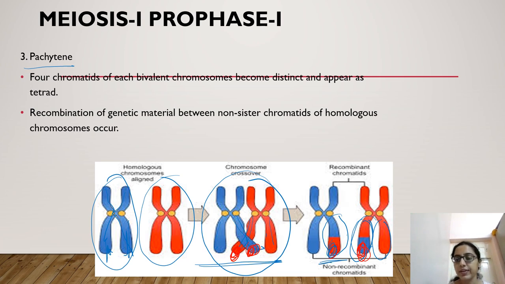Both have exchanged this genetic material. So this is non-recombinant chromatids. They have exchanged genetic material. This is recombinant chromatid.